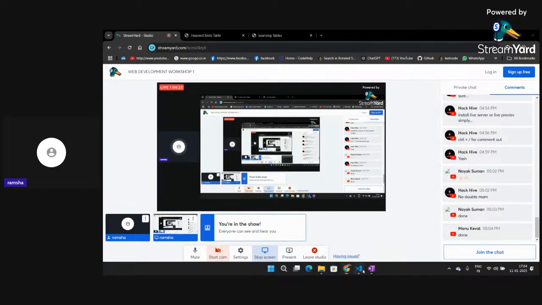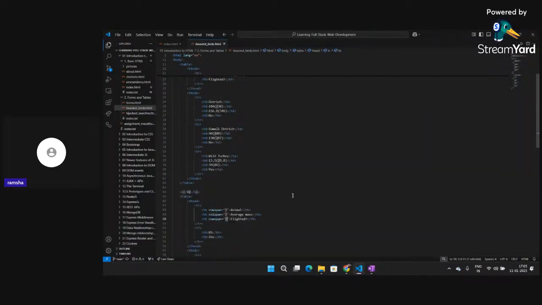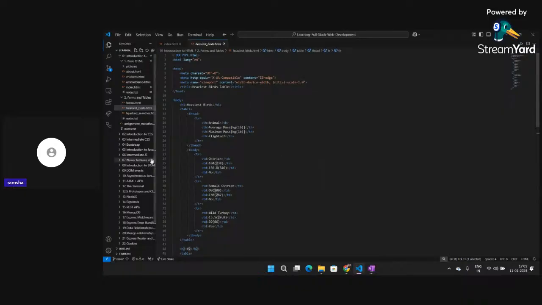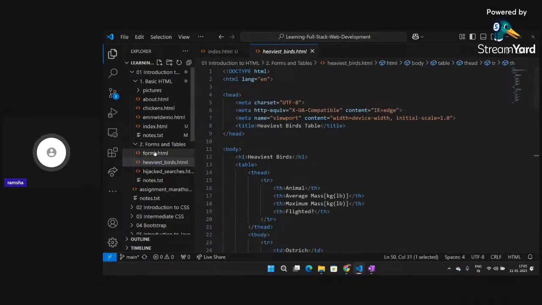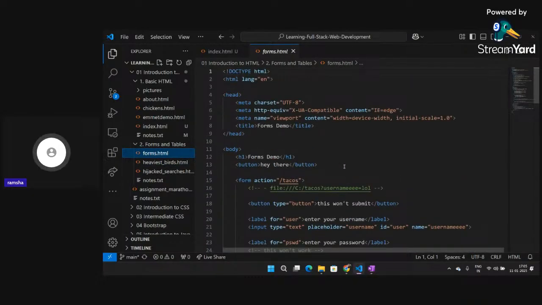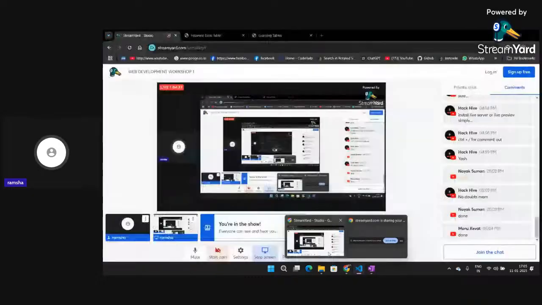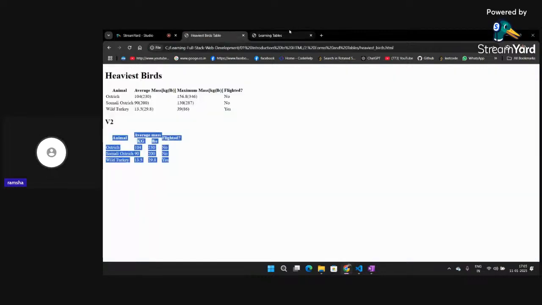Okay, let's continue further. So this was about the tables. Now there is another concept that is very important. It is forms. Okay, so you might have seen that you log in on a lot of websites.